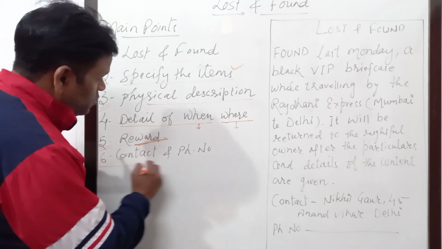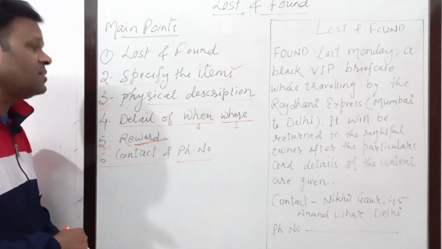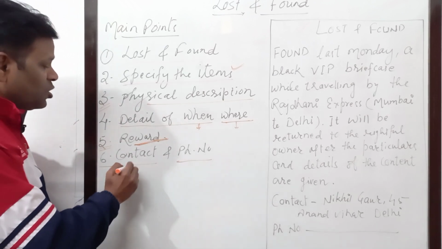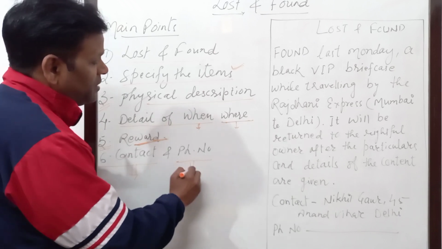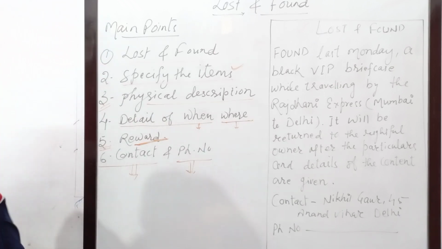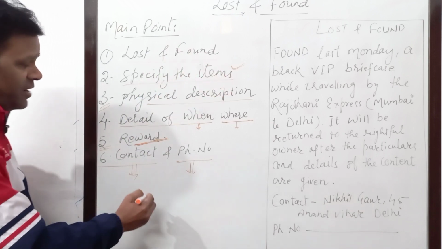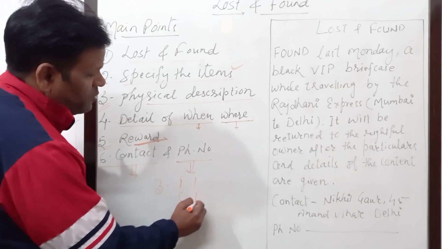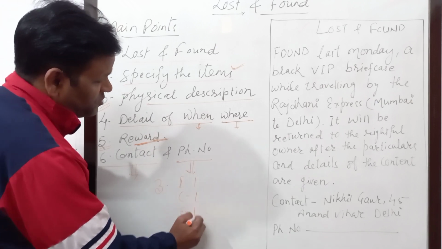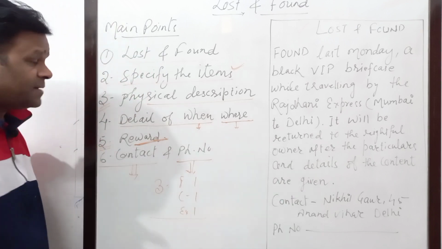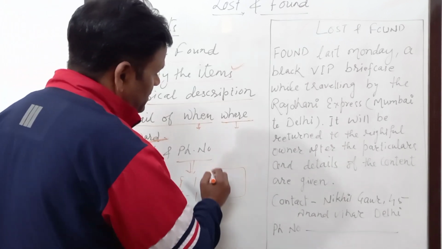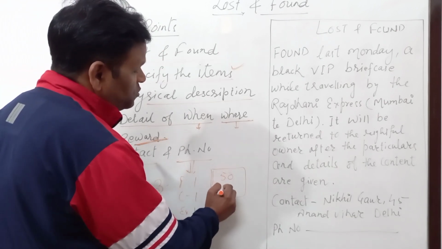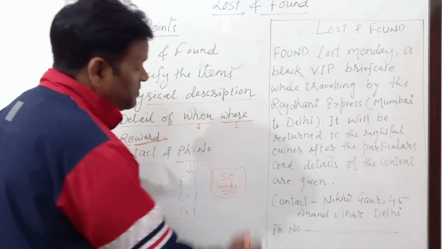The next point is contact and phone number. So after watching my so many videos of advertisement, you might have understood that contact and phone number are an important part of the advertisement. Before I go to the sample, let me clarify that it is a 3-mark question. 1 mark is for format, 1 mark is for content, and 1 mark is for expression. That is important, you have to understand. The second point is that the ad is always written in a box, and the third point is word limit. So you cannot cross the word limit, that is 50 words.